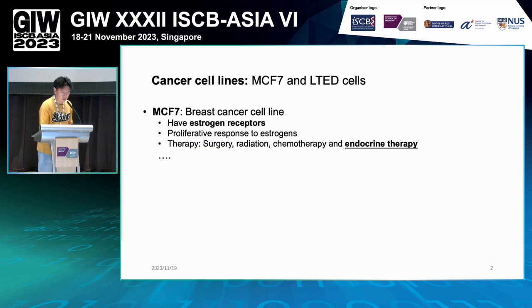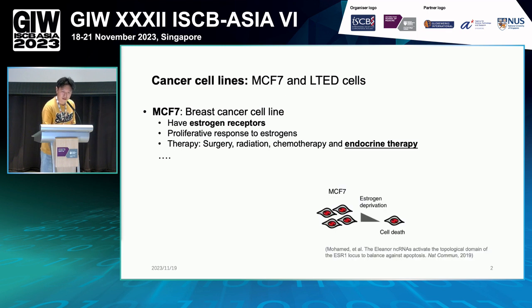Here is a very simple example of endocrine therapy. First, for example, that's the MCF7 cell. We can perform a very simple estrogen deprivation on the cell, and normally most of the cells will die after the deprivation.